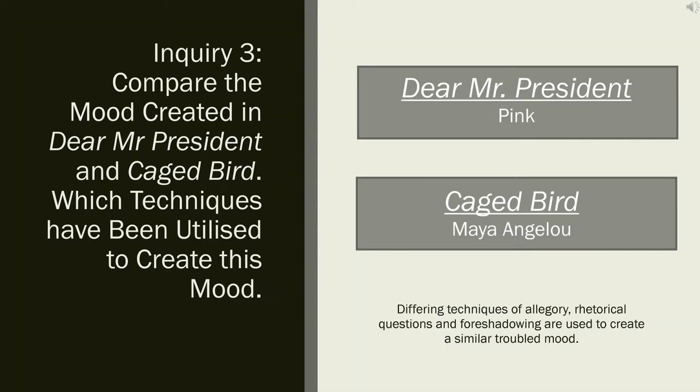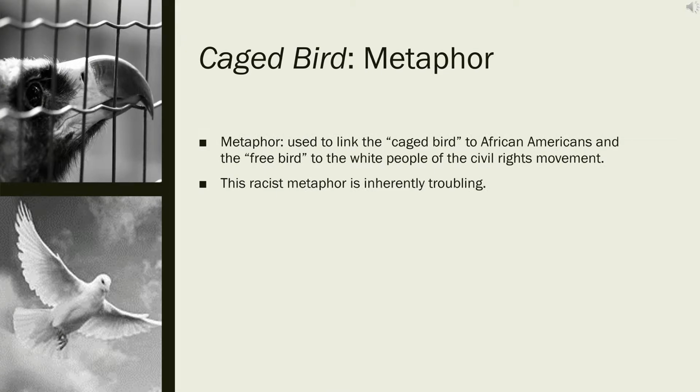The third inquiry investigates the mood created in Dear Mr. President and Caged Bird, and what techniques have been used to create that mood. Varying techniques of allegory, rhetorical questions, and foreshadowing are used to create a troubled mood in Dear Mr. President by Pink and Caged Bird, by creating an overarching theme of unethical social or political rule, which is instinctually troubling. Caged Bird uses metaphor and the foreshadowing of a restrictive life to create a troubling mood.